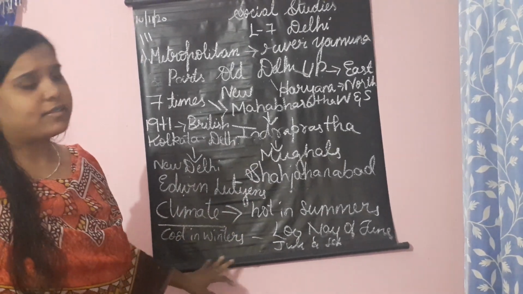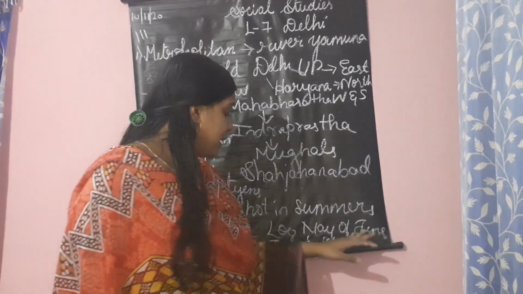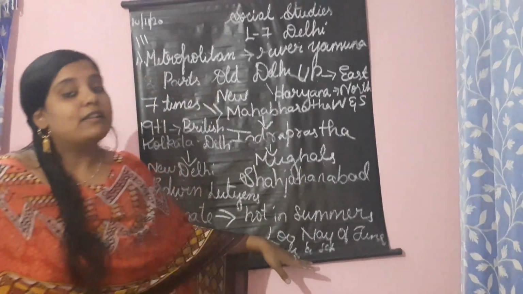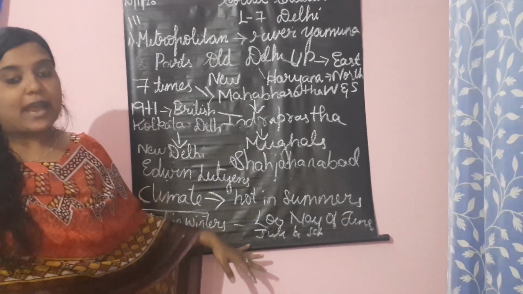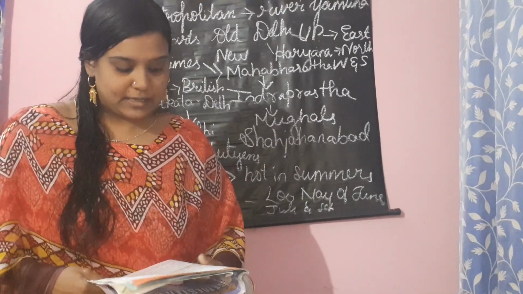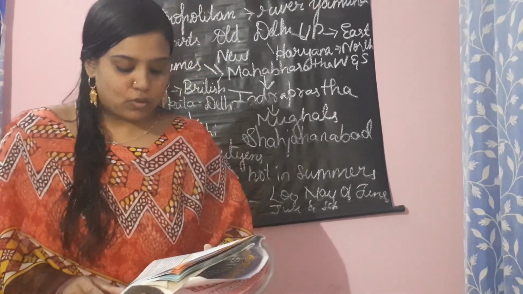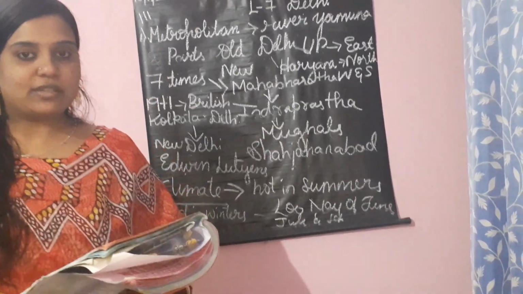very cold in winters. Hot and dry winds called Lu blow in the months of May and June. In July and September there is heavy rainfall. And January is the coldest month of the year. Okay, children, we have completed the history of Delhi as well as the climate. Next we'll be going to the government and high commissions.